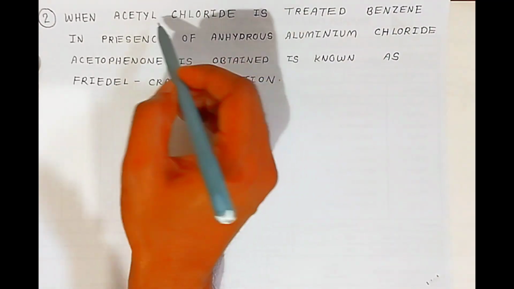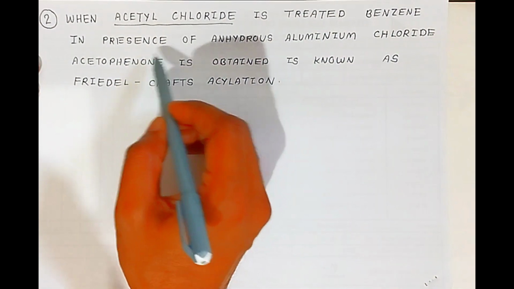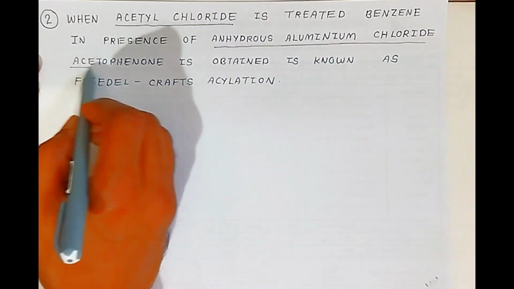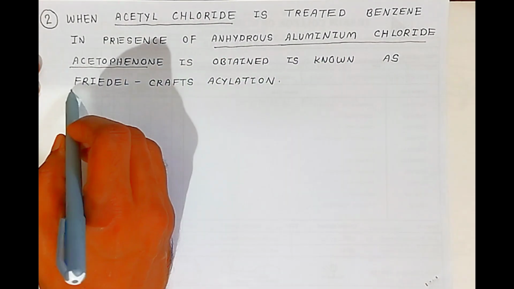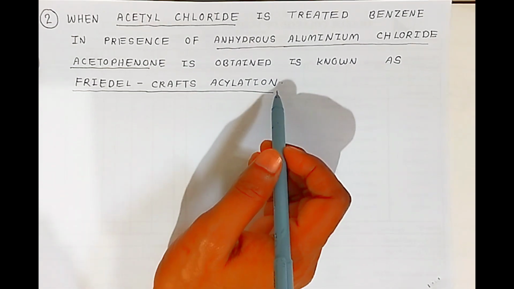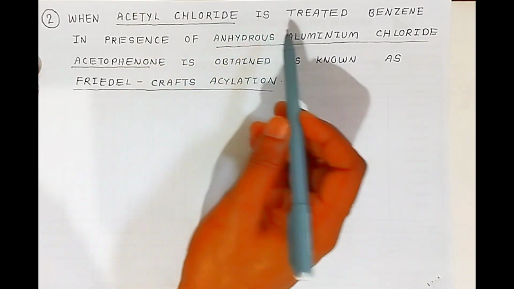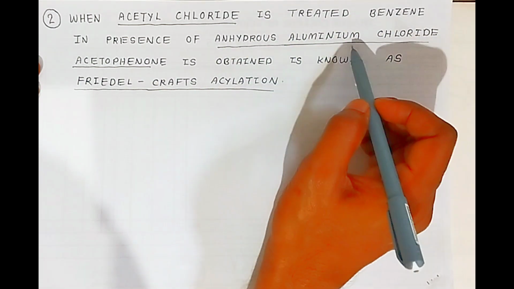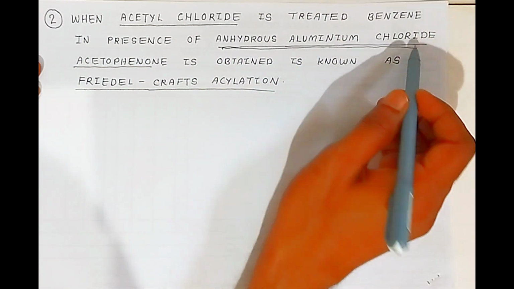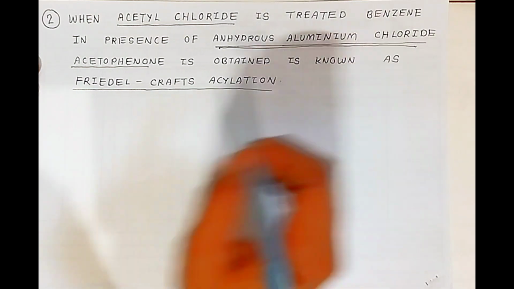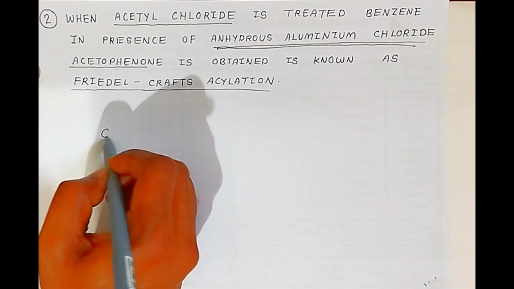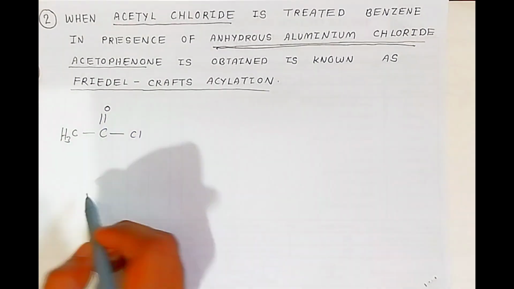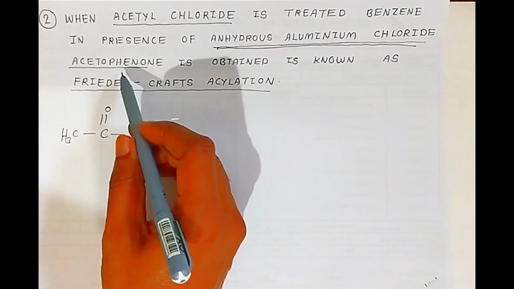Now students, when acetyl chloride is treated with benzene in presence of anhydrous aluminum chloride, acetophenone is obtained, is known as Friedel-Crafts reaction. Okay students. Now here the acetyl chloride is treated with benzene in presence of anhydrous aluminum chloride, this is the catalyst students. So here the acetyl chloride, again I am taking carbonyl, 2 valency, one valency by chlorine, other by methyl. So this is your raw material students, from acetyl chloride how you are getting acetophenone, that is ketone.